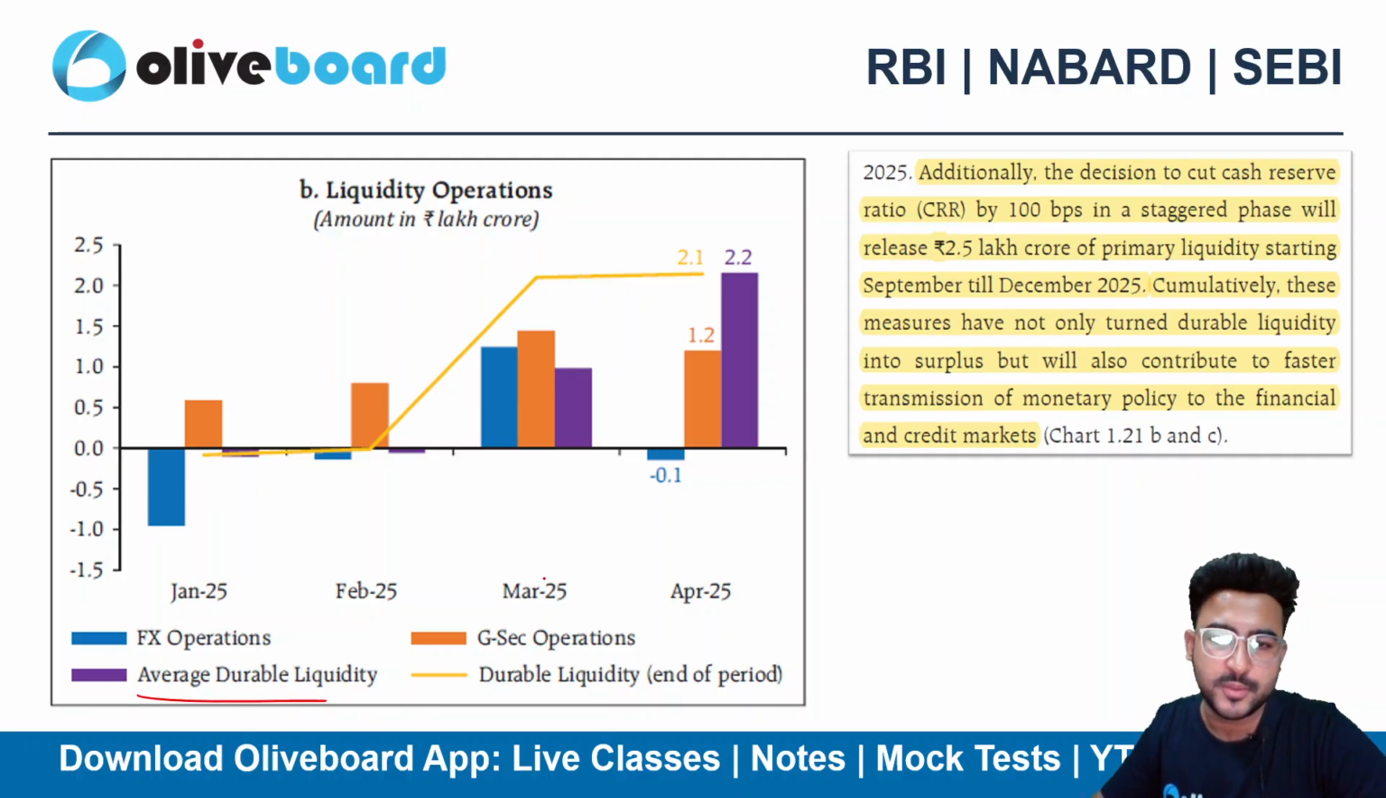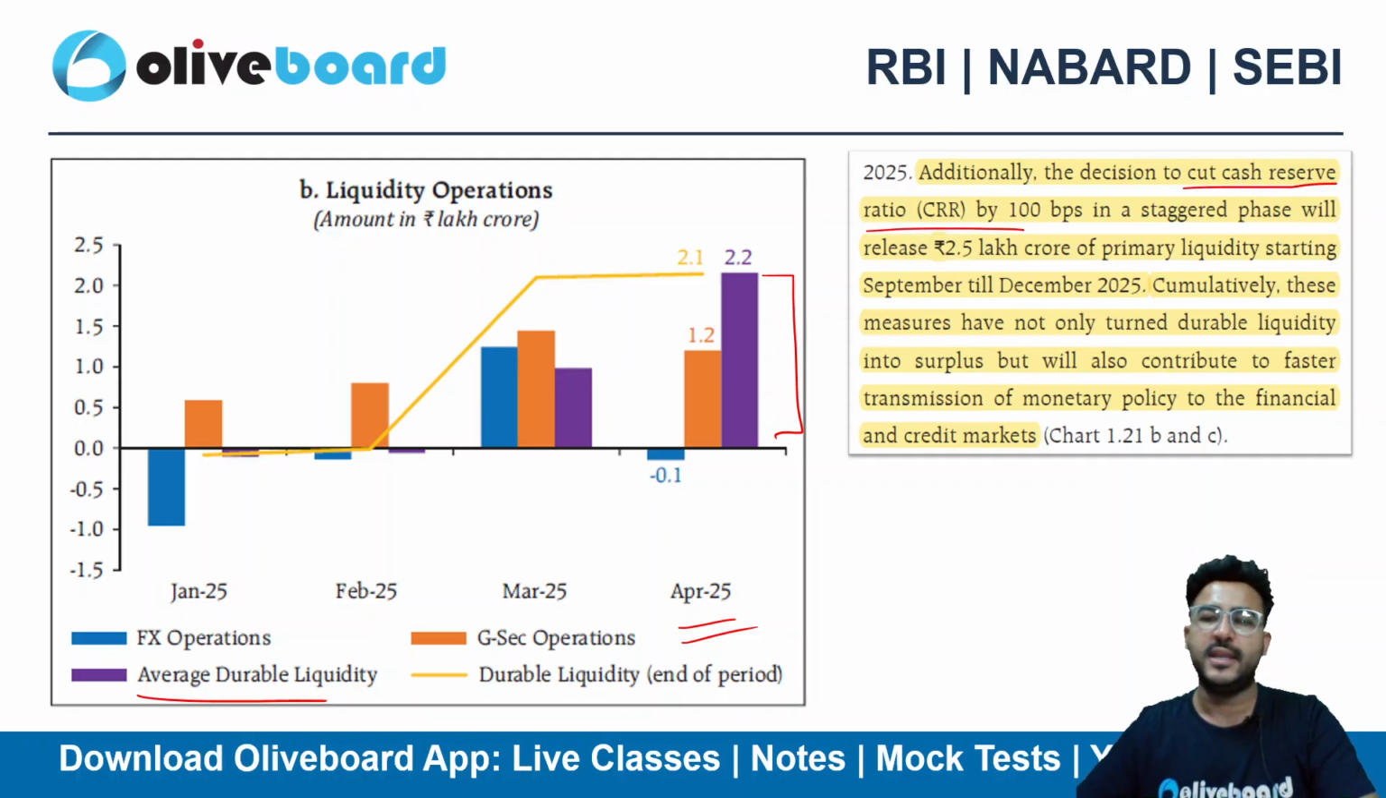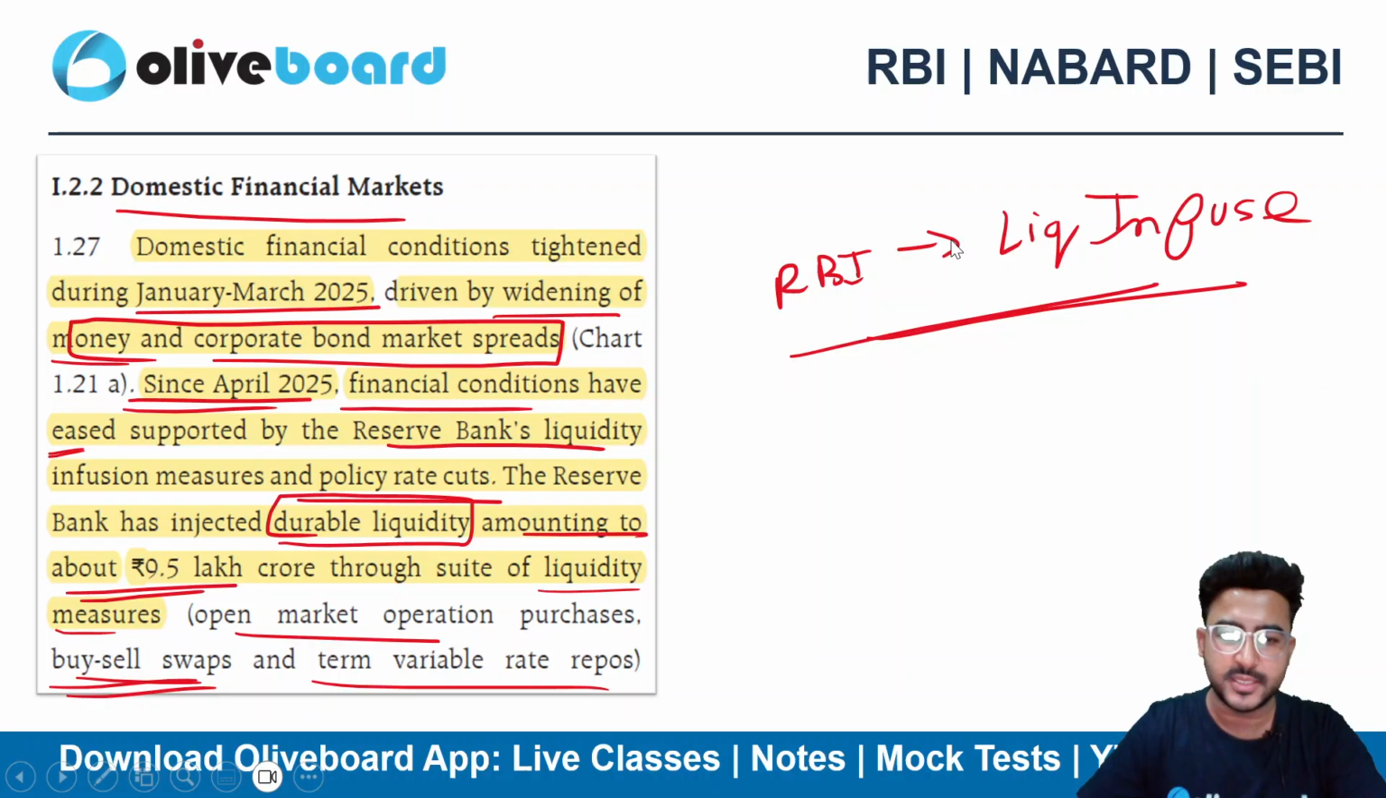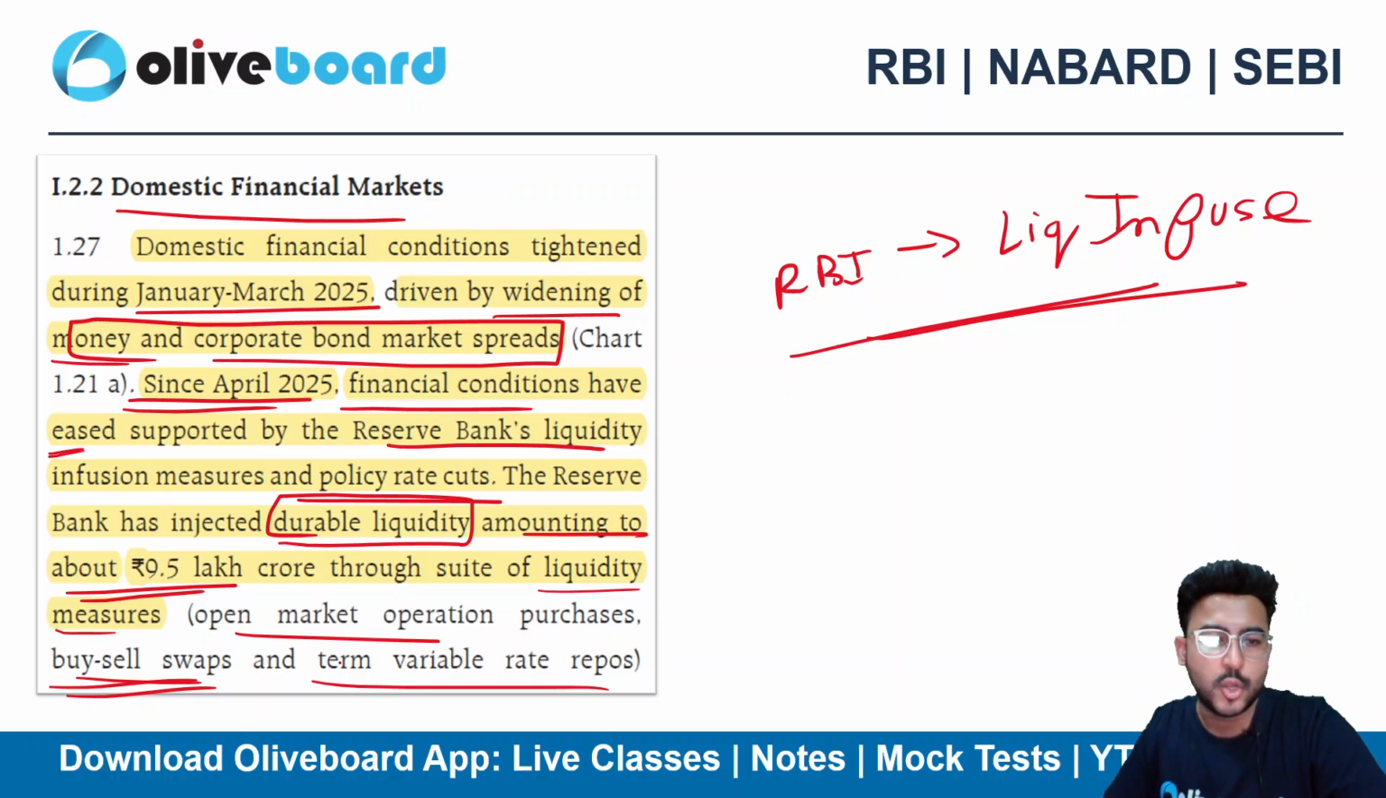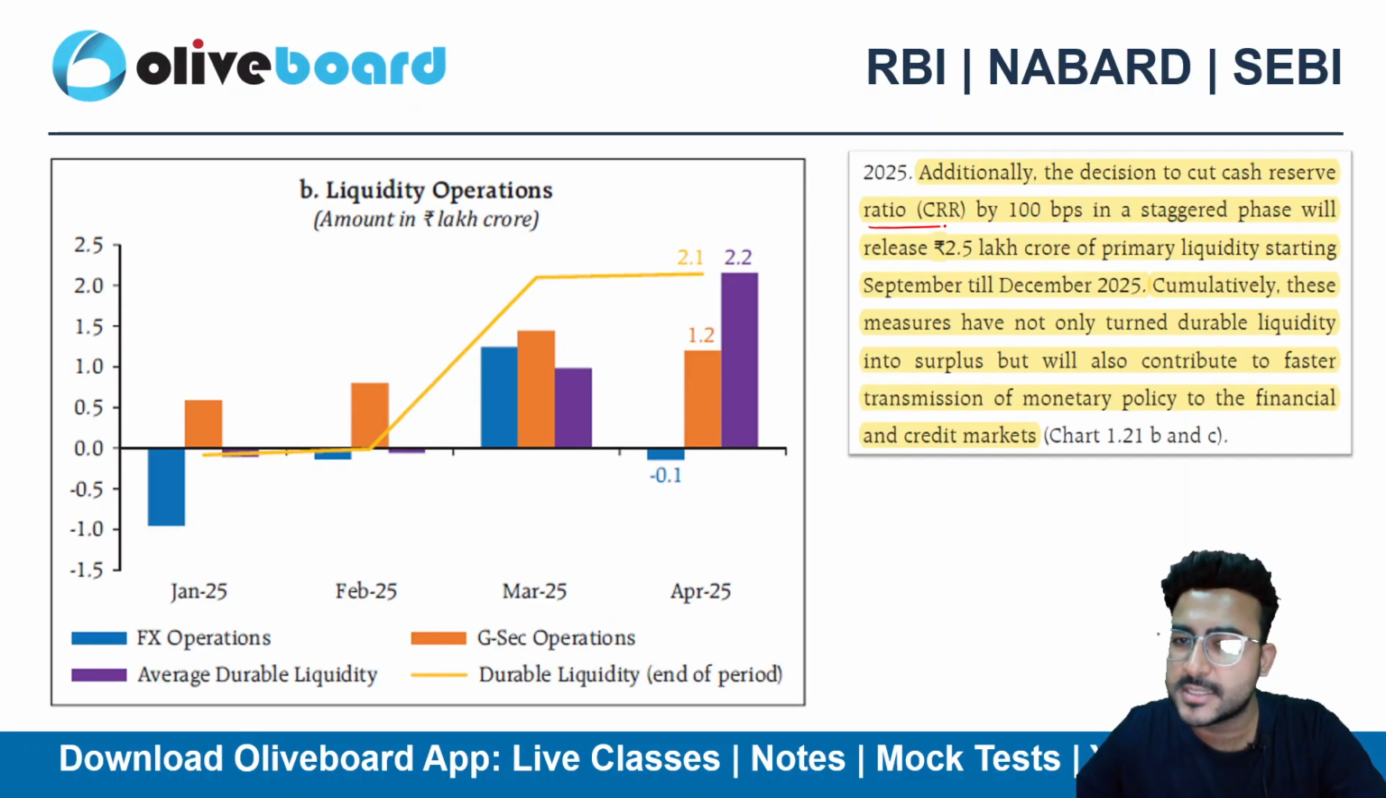So the average durable liquidity is quite high in the month of April 2025. Additionally, along with the decision to cut the CRR, RBI was again taking multiple steps to inject durable liquidity, like open market operations, long-term buy-sell swaps, term variable repo rate agreements, right? A lot of things RBI has done. Along with that, they have slashed the cash reserve ratio requirement as well, by 100 basis points.